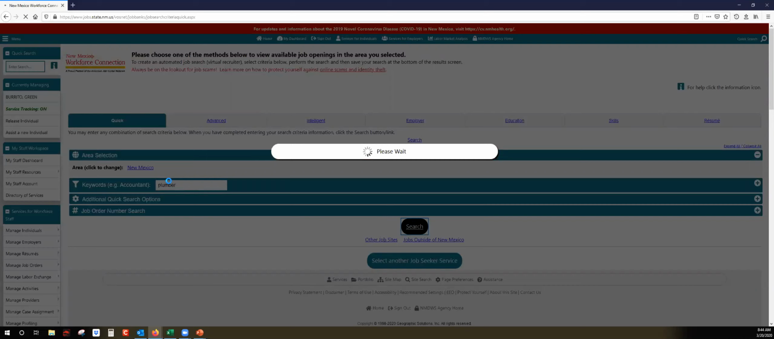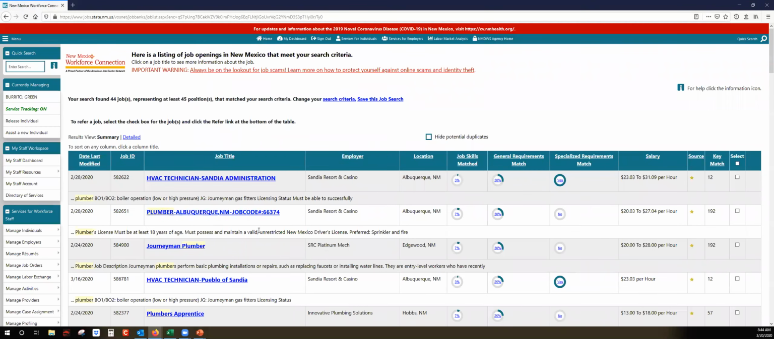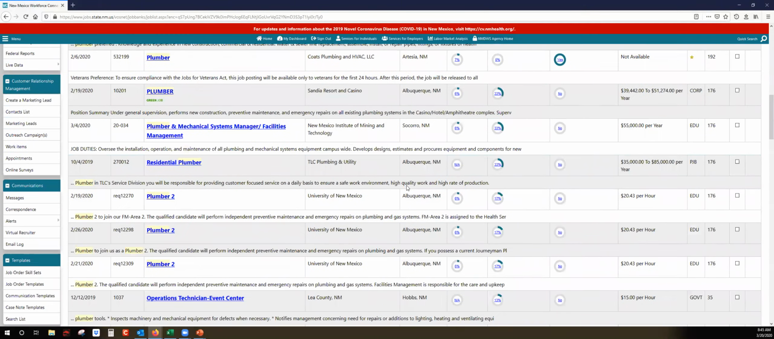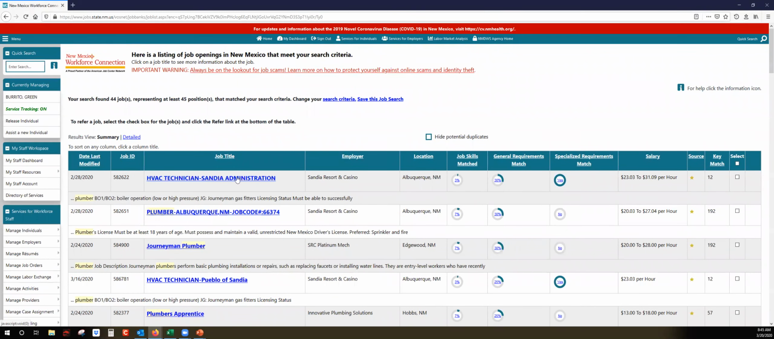And this may take a little bit because we're looking for the entire state of New Mexico and just with the word plumber. So now you have all these different options on where you can look through for all these job titles. If you want more information for any of the jobs, you'll just click on that job title and it'll give you more information.